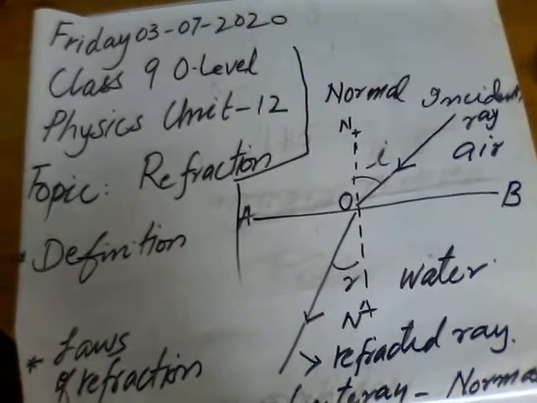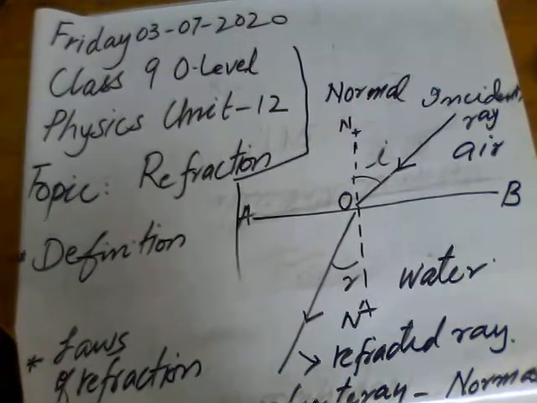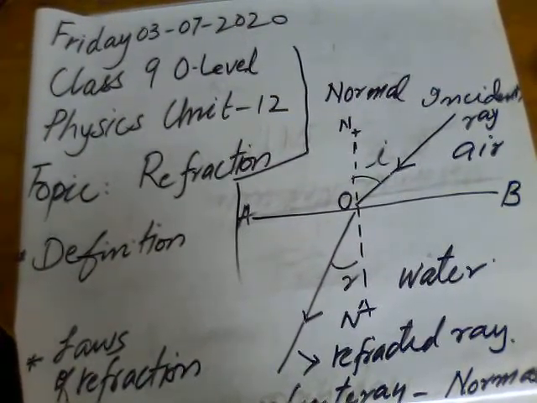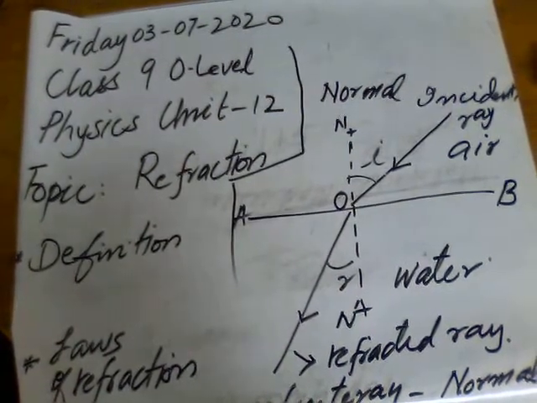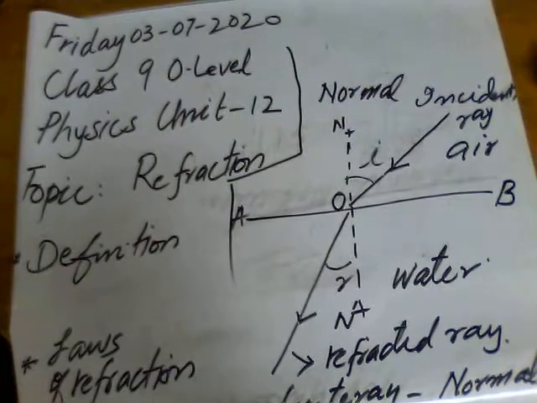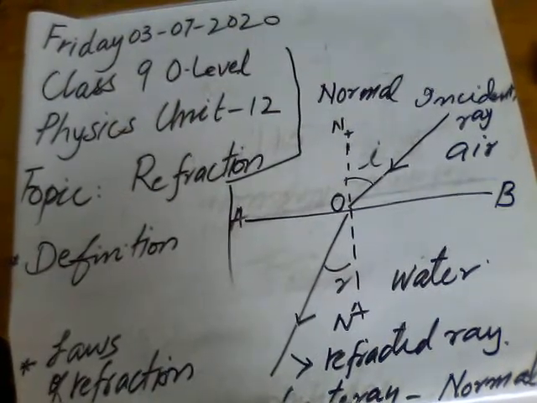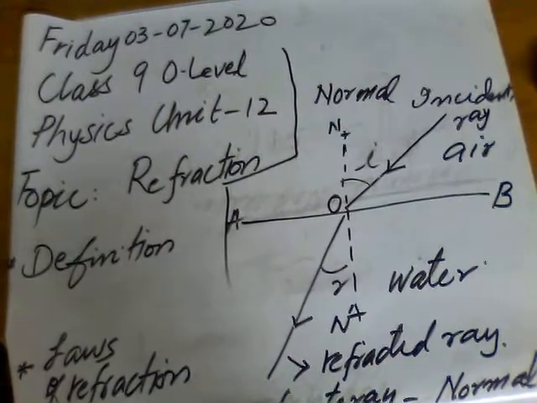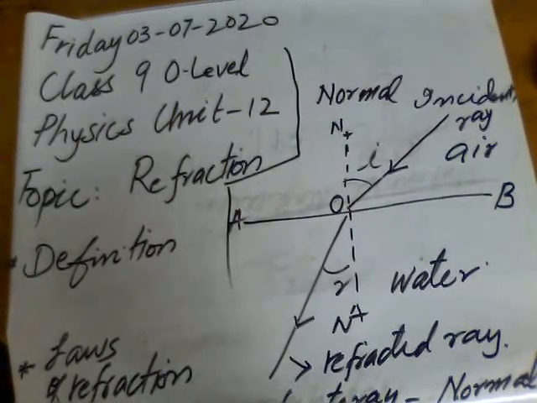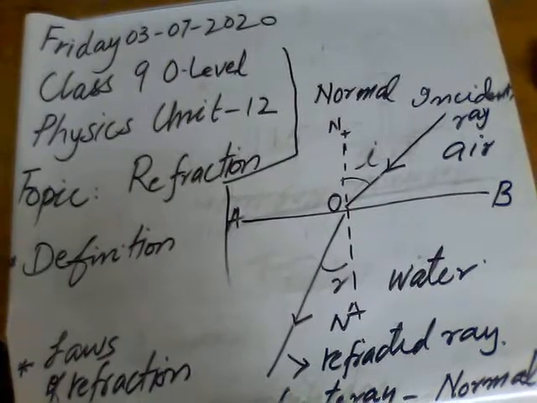One is its velocity, speed, and the other one is direction. So it is the phenomenon that light undergoes a change of velocity and direction. This phenomenon is called the definition of refraction.